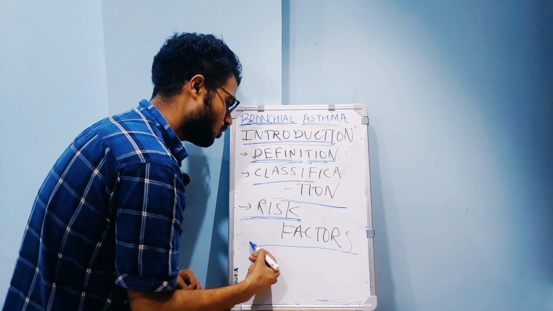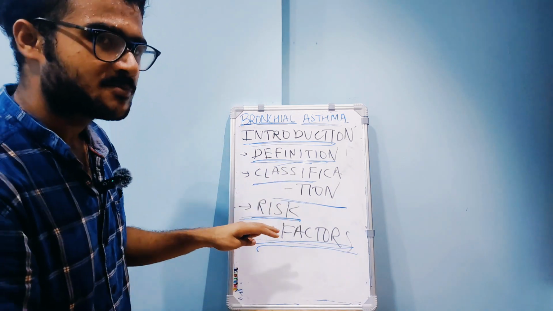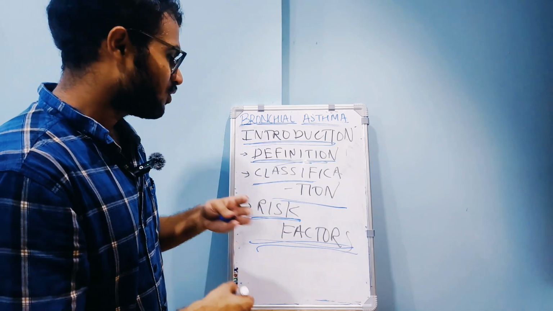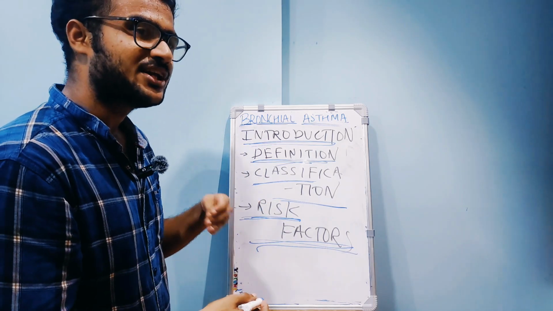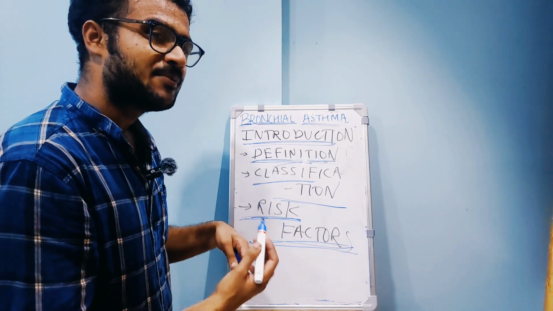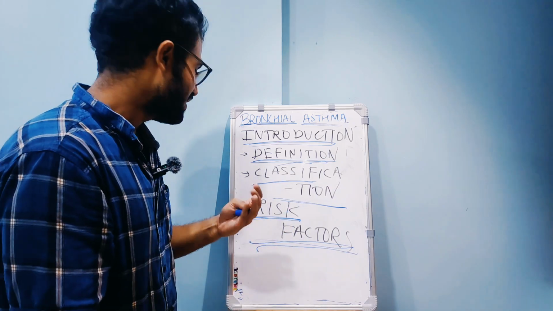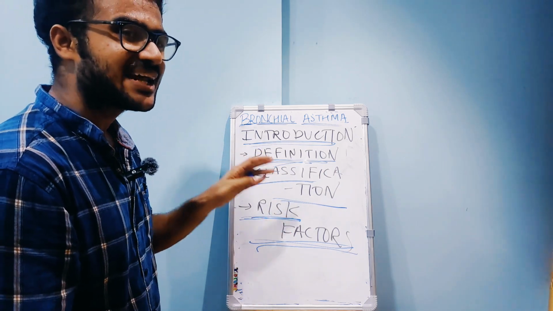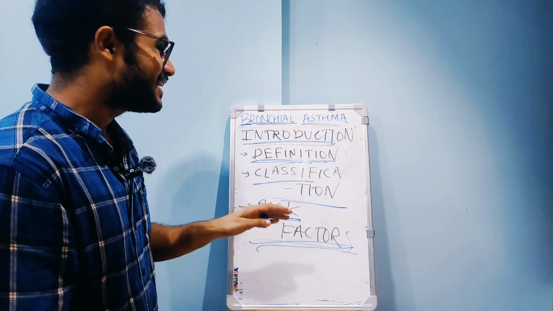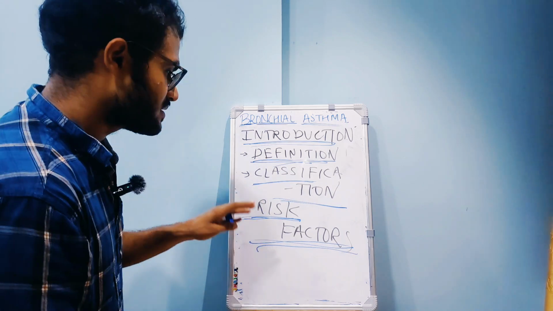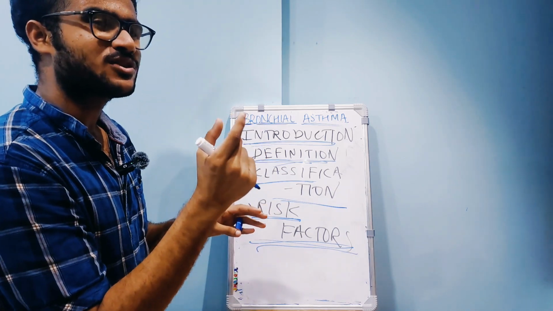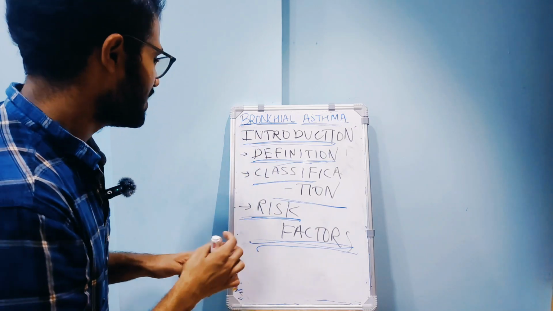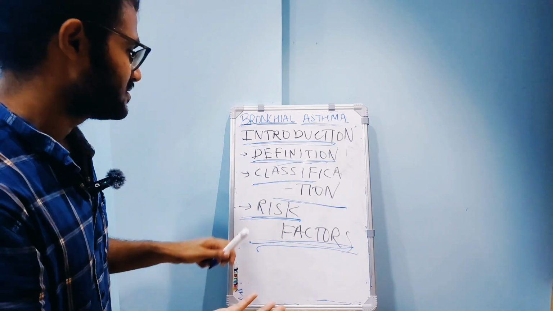And at last I talked about the risk factors. मैंने risk factors पे बात की. That is, first is genetic predisposition. It occurs in genetically susceptible individuals who are genetically susceptible to the antigens, to the environmental allergens. So it is a type 1 hypersensitivity reaction. That is anaphylaxis. Susceptibility locus होता है, it is on long arm of chromosome 5. It is on 5q.